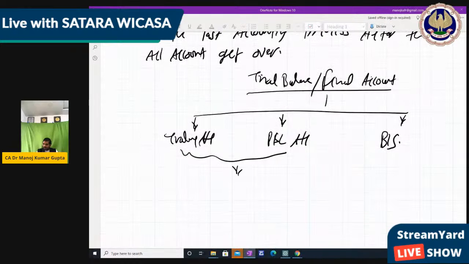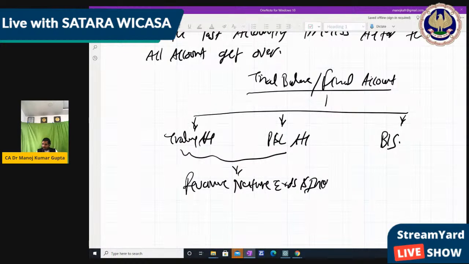What we include here is all revenue nature expense and income which is going to be written off in the same year, like the salary we paid for this year. That is an expense of this year. But if any salary is outstanding or prepaid, which is used in the next year, that will transfer to the balance sheet.